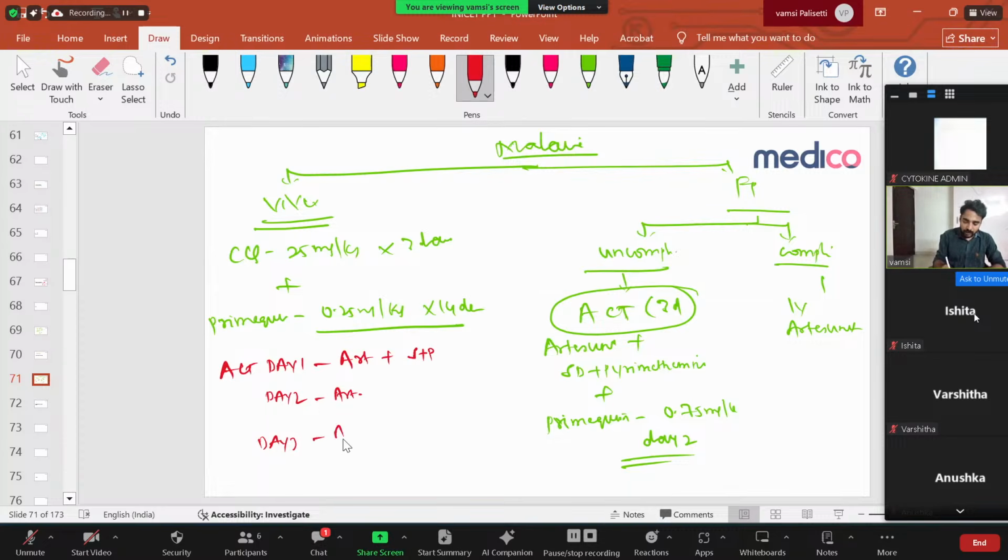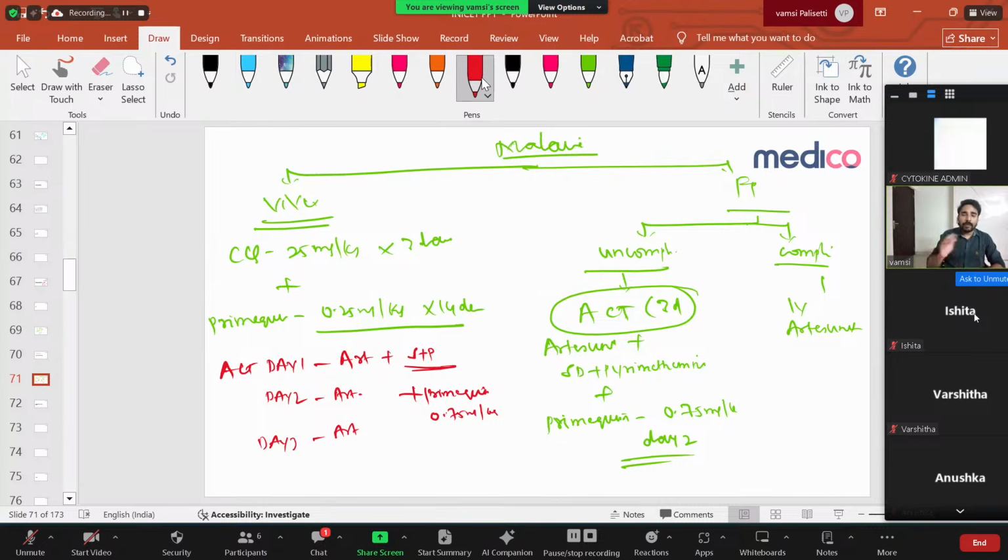Day 2 artesunate, day 3 artesunate. That's it, the kit contains only these things. The sulfadoxine is given on day 1. Along with this, on day 2 you are adding primaquine, that is 0.75 mg per kg. Clear? That's it. Simple.